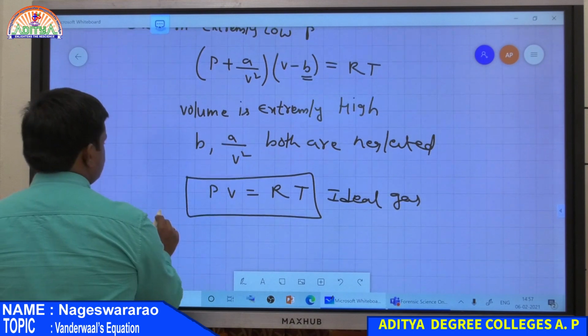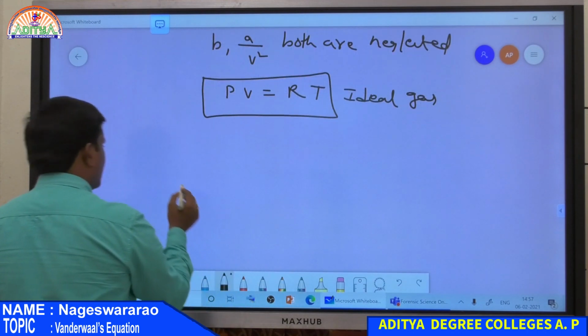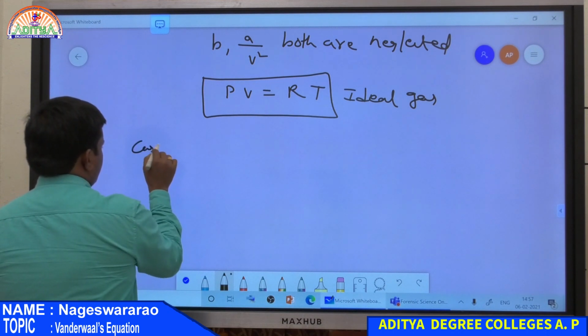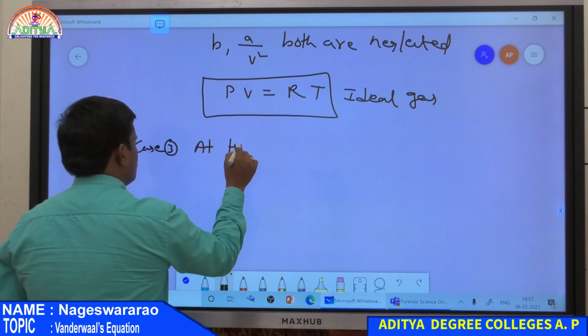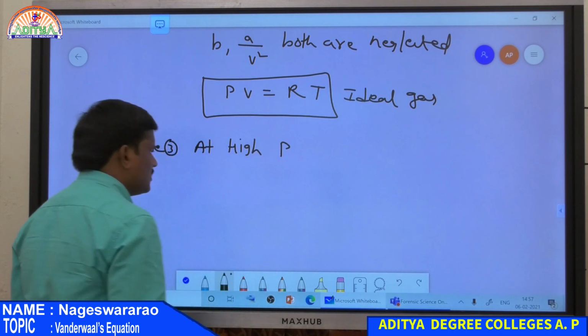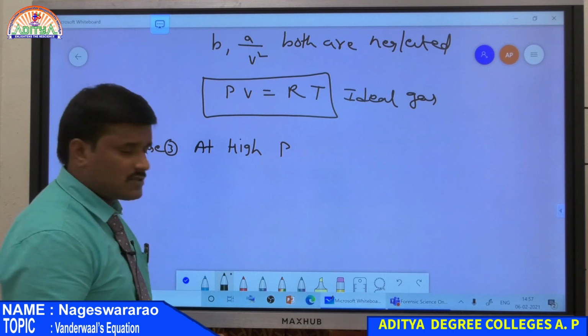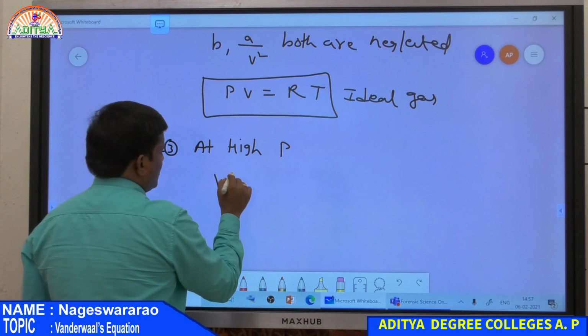Now case 3. What is case 3? At high pressure. So at high pressure condition, that means the pressure of the gas is very high, then the volume is less.